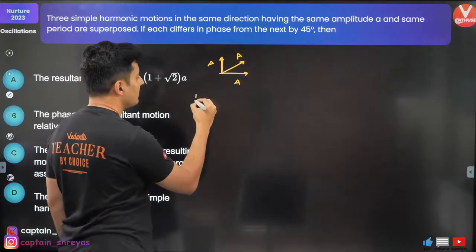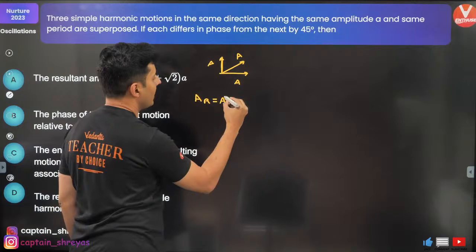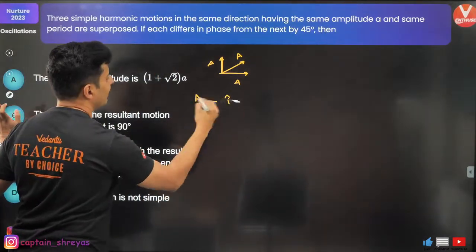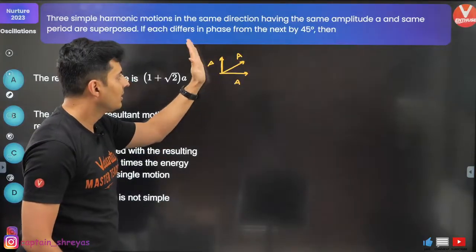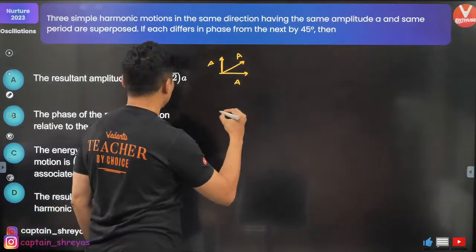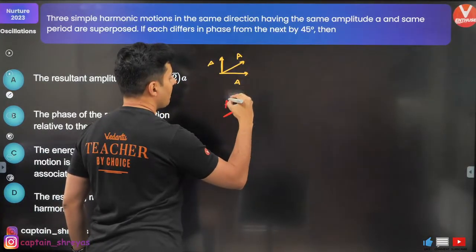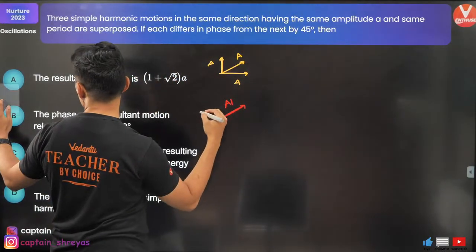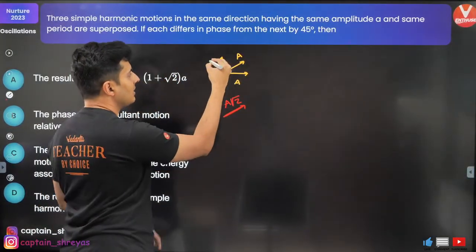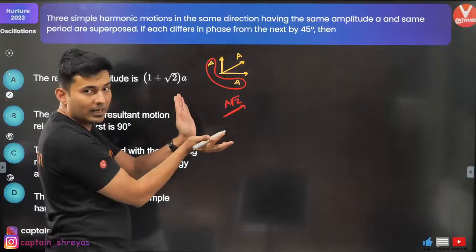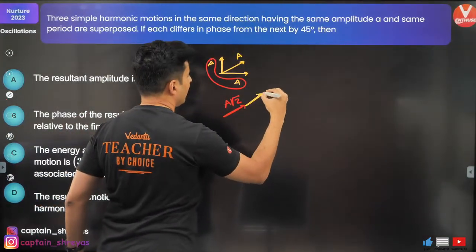Simple. The resultant, first think of it this way. A resultant will be A i cap. Don't even have to do it via vectors, guys. First take care of these 2, this one and this one. This and this together, because they are perpendicular, will give you A root 2. Plus that A is also there. That A we have not taken care of.